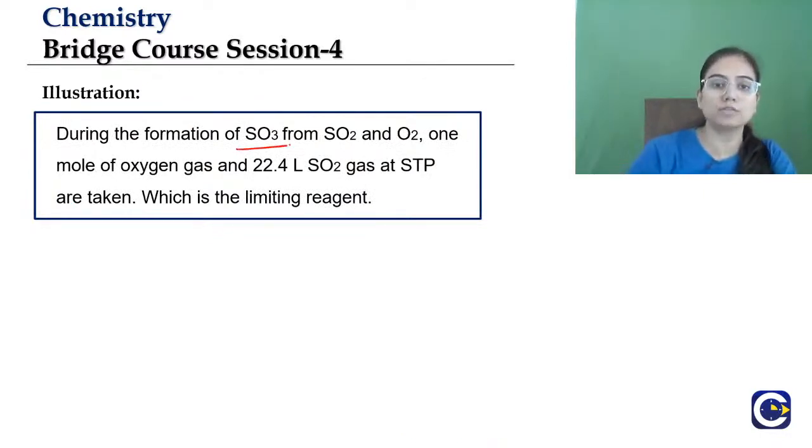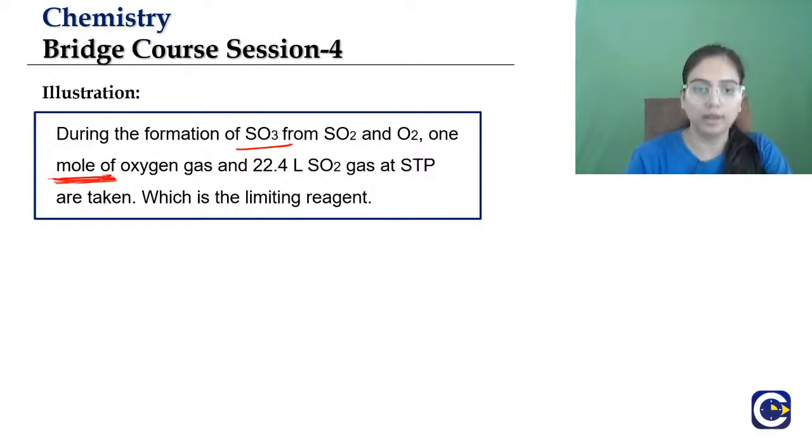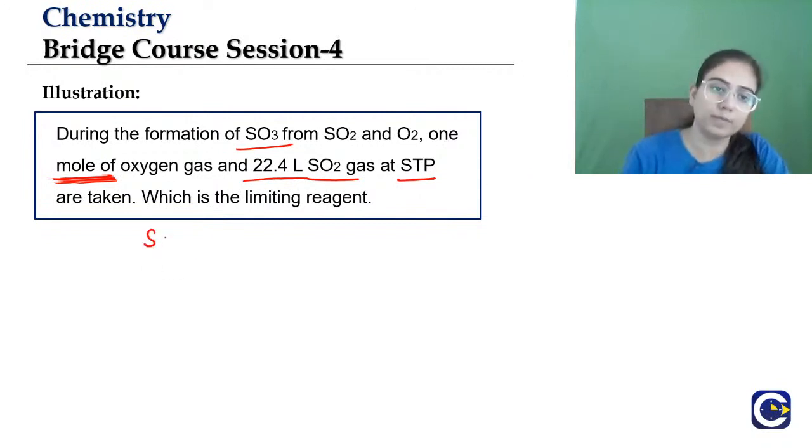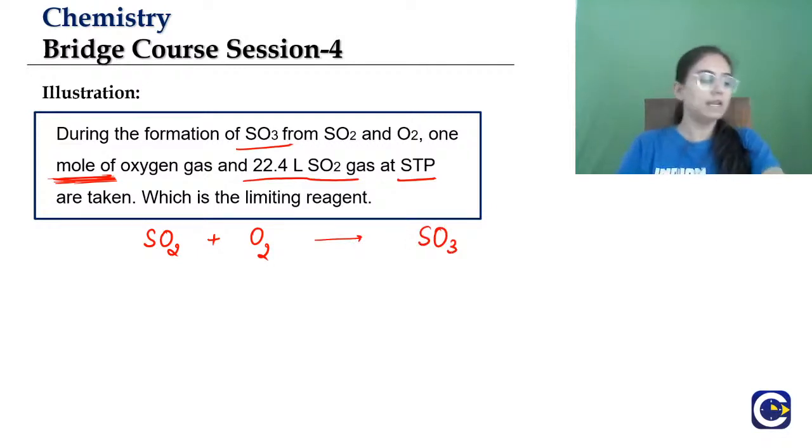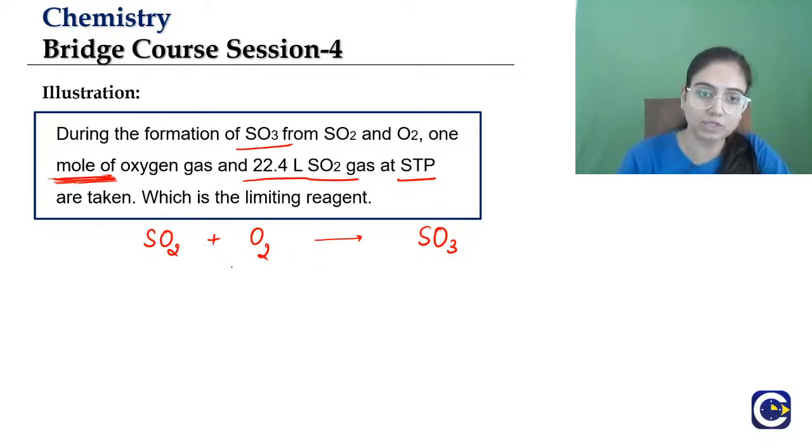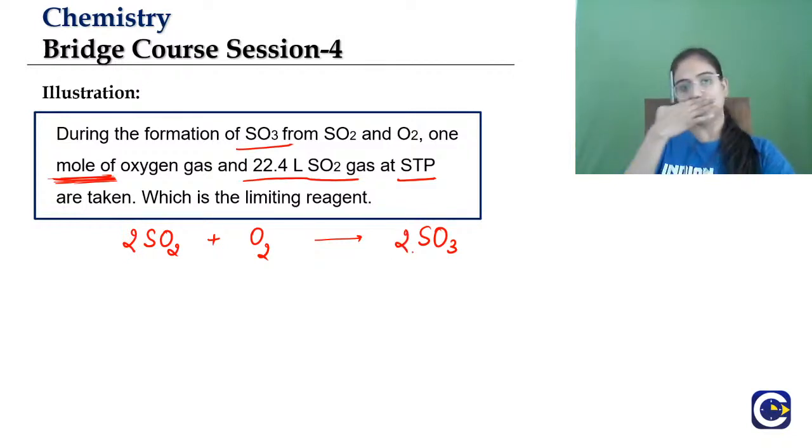During the formation of SO3 from SO2 and O2, 1 mole... Now see, here we have been given mole. 22.4 liters sulfur dioxide gas at STP are taken. So which is the limiting reagent? I am giving you the reaction. Formation is of sulfur trioxide. So sulfur dioxide plus oxygen gives sulfur trioxide. We will balance the reaction, that is 2. Okay, fine. So we have balanced it.